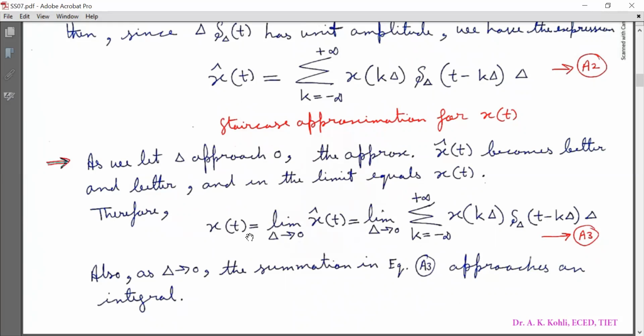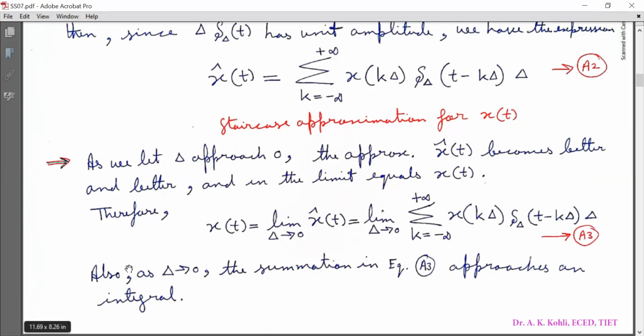Therefore, xt is equal to the limit as uppercase delta tends to 0 of x cap t, which leads to xt equal to the limit as uppercase delta tends to 0 of the summation k running from minus infinity to infinity of x of k uppercase delta, into delta with subscript uppercase delta of t minus k uppercase delta, into uppercase delta. Mark it as equation A3, as shown on the screen.